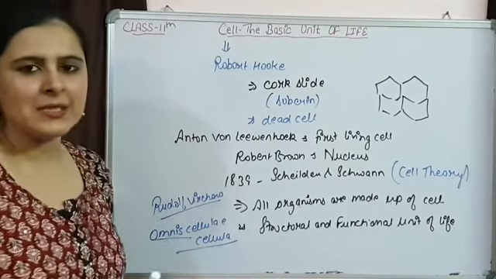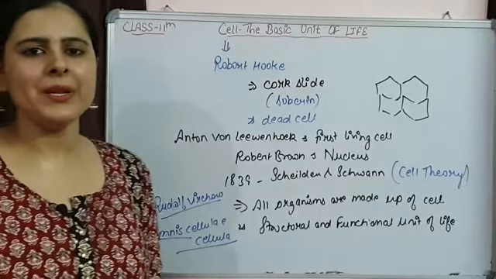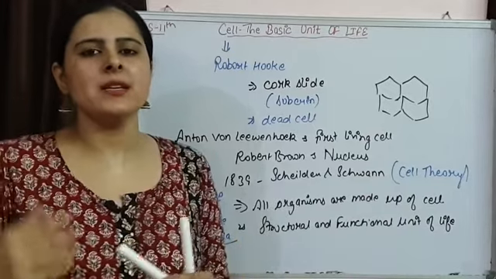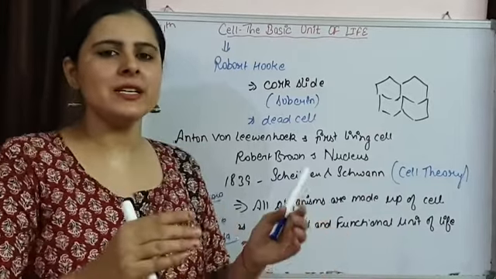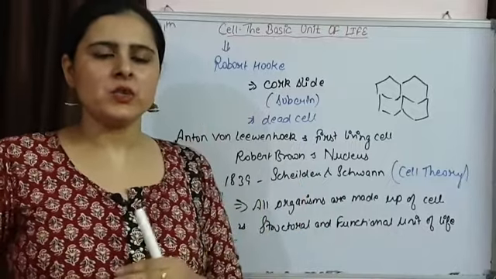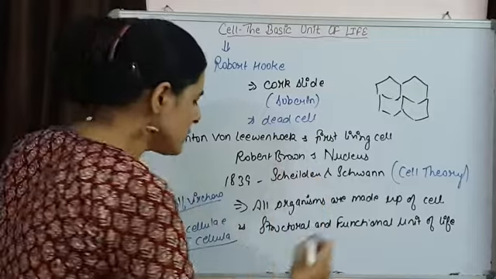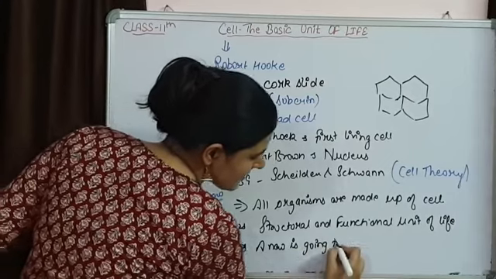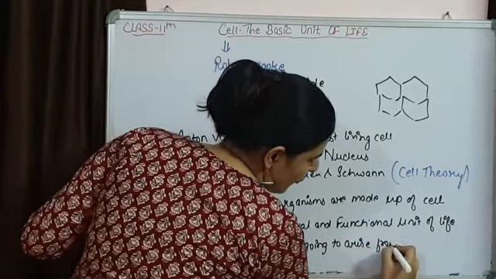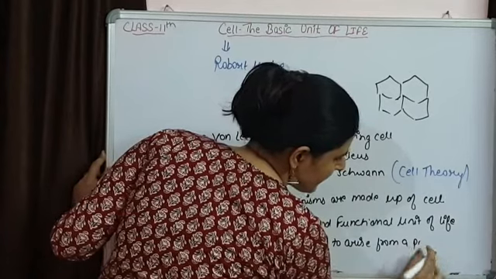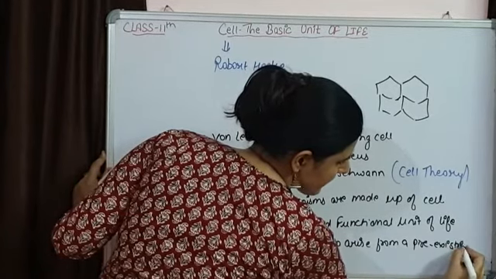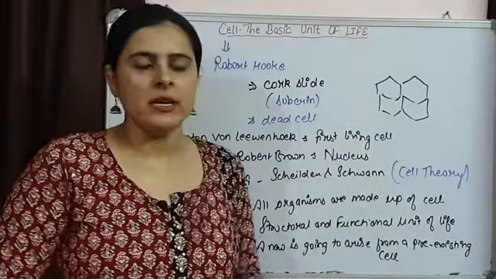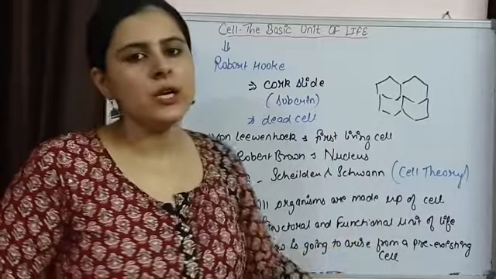What does this line mean? Omnis cellula e cellula simply means that a new cell is going to arise from a pre-existing cell. सेल, अगर पहले से कोई living cell present है तो वही living cell is going to give rise to a new cell. So a new cell is going to arise from a pre-existing cell. So all these points led to the modern cell theory.